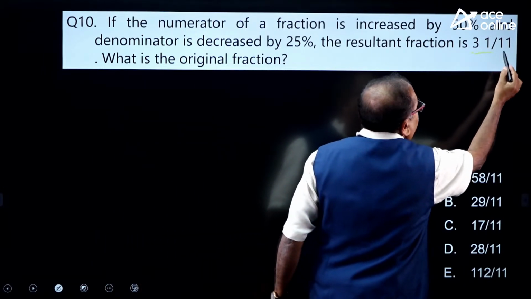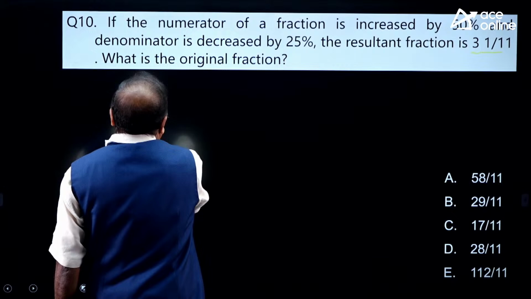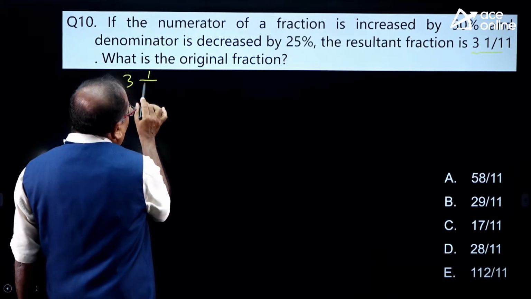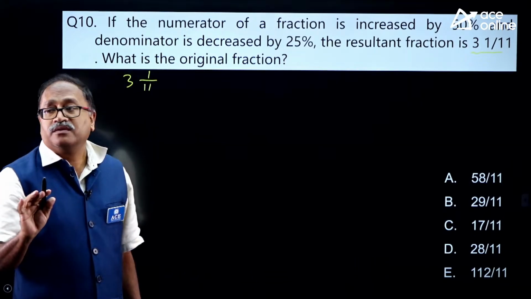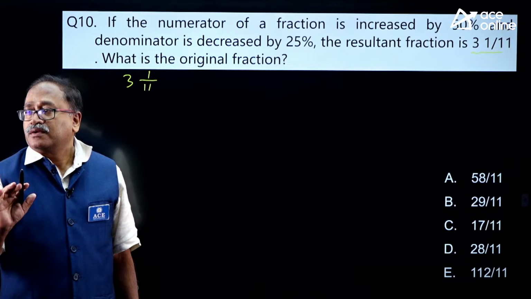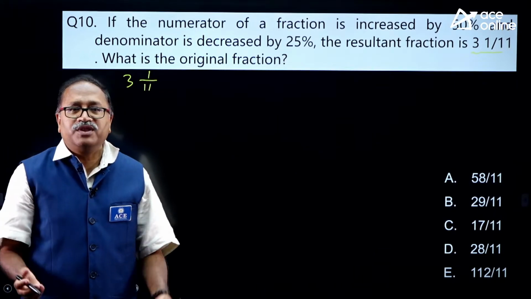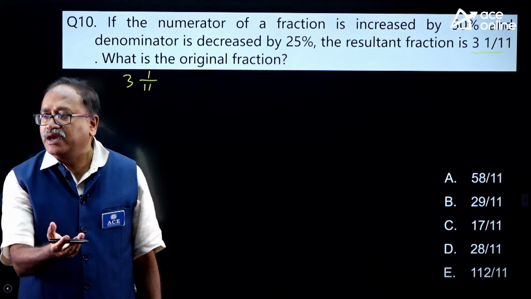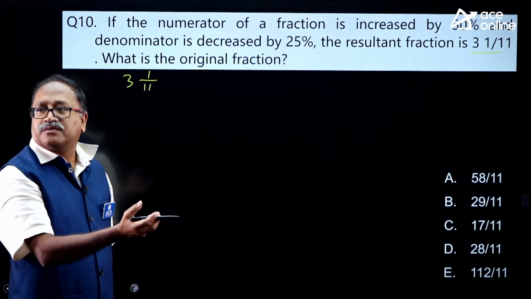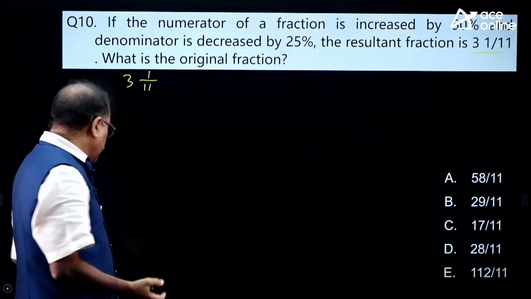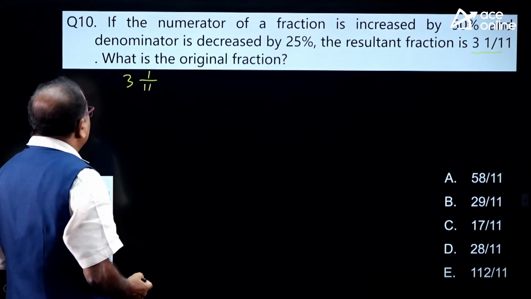This value is 3 1 by 11, not 13. Come on, I didn't put the timing over here because it is a very direct question. It's getting stuck. Okay, fine. So, let's answer the question here.